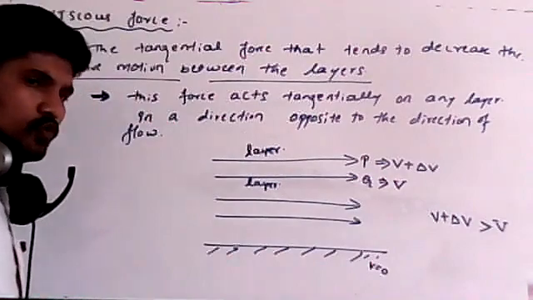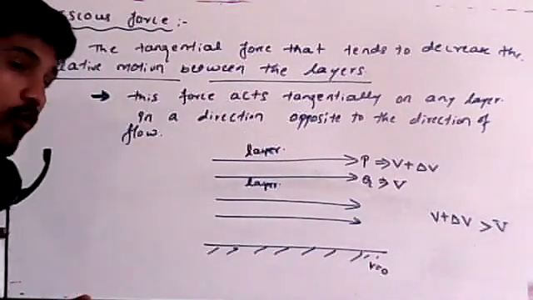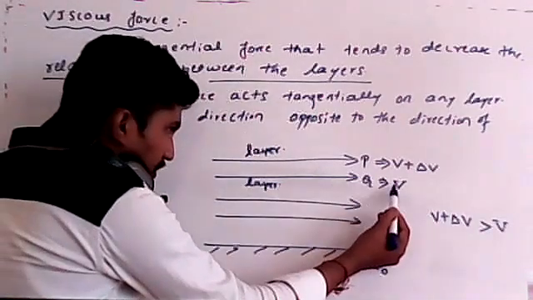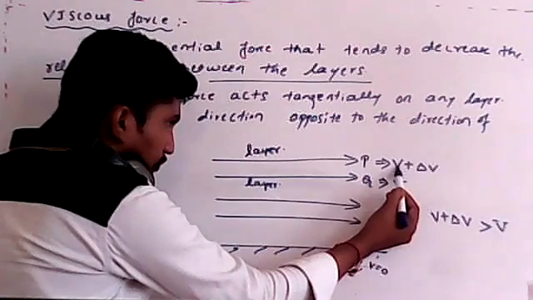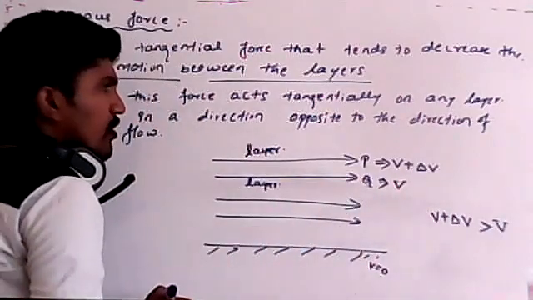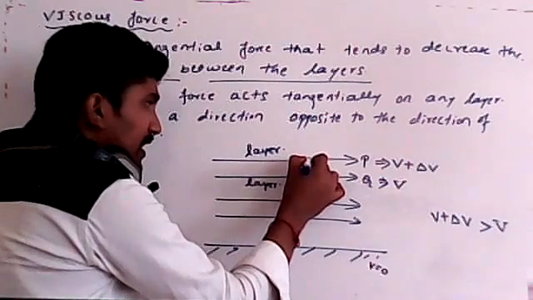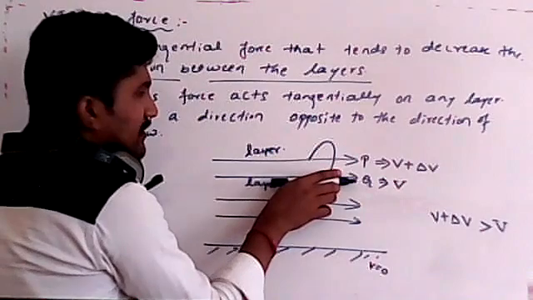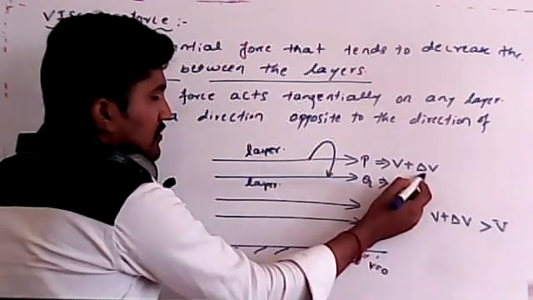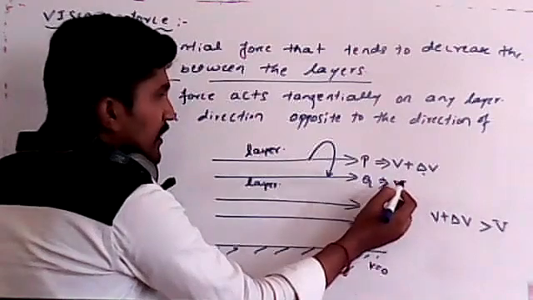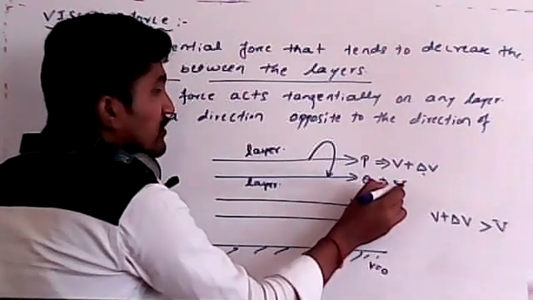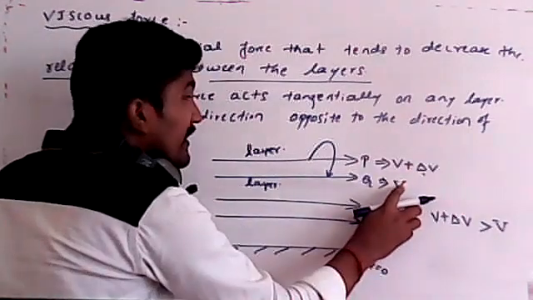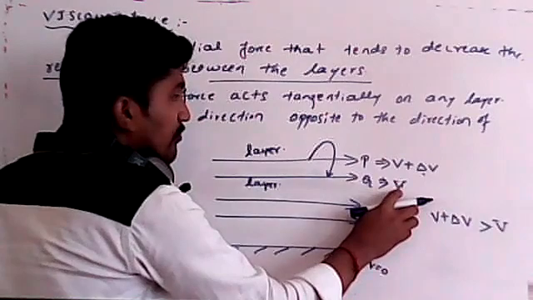What will happen here, students? Why do we call it relative motion? One layer is moving with speed v and the other with speed v plus delta v. Remember, this layer will try to drag the other layer along with it, that is, it tries to increase the velocity of that layer.